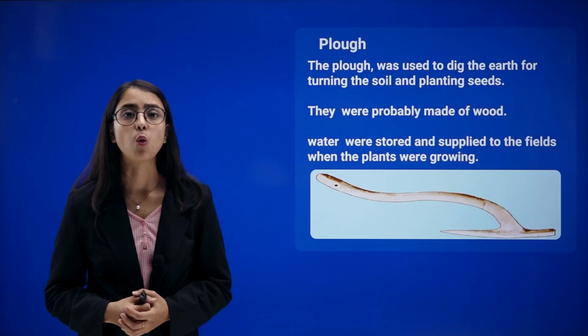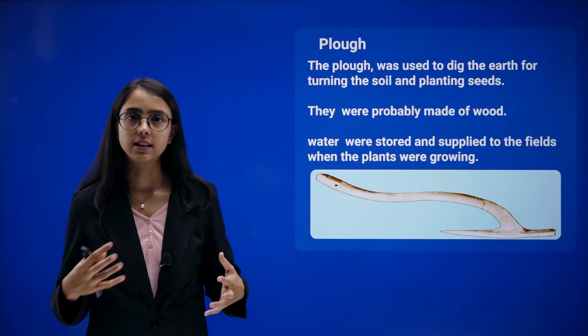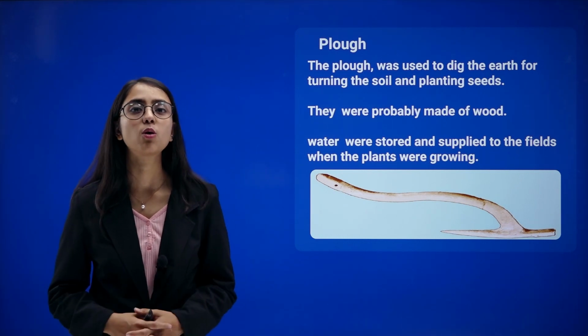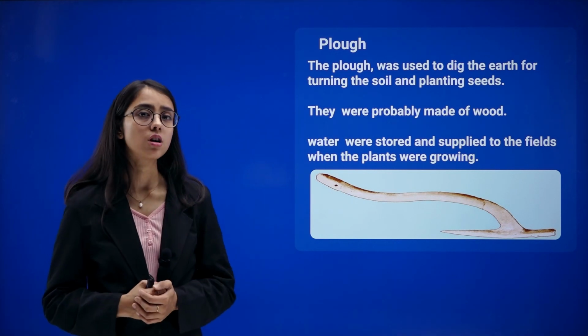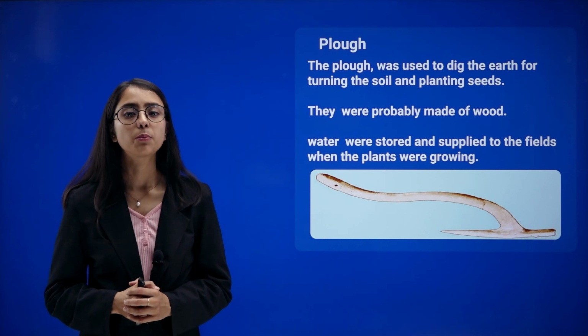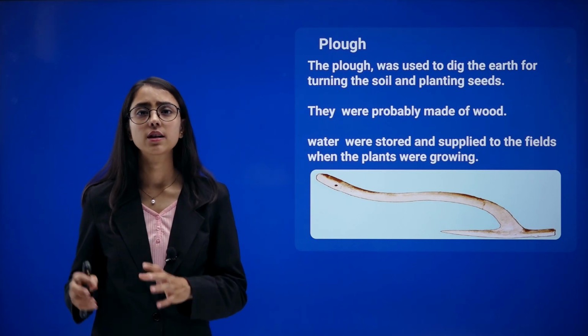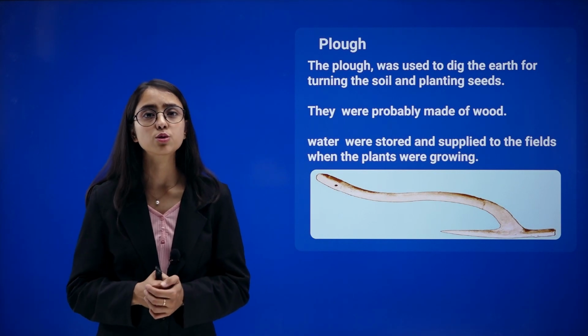In order to induce farming and irrigation, a new tool, the plow, was developed at that time. What is a plow? Here you can see in a picture what a plow looks like in the early era. The plow we use today is quite different from the plow that was available at that time. It was used to dig up earth.